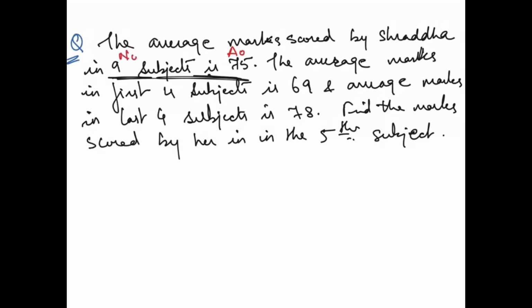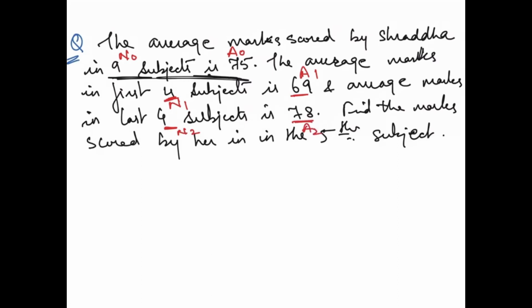The average marks in first 4 subjects is 69. So now you got A1. This is N1, this is A1. Okay. Then average marks in last 4 subjects is 78. So yes, you've got N2 again. So this is your N2 and this is your A2.